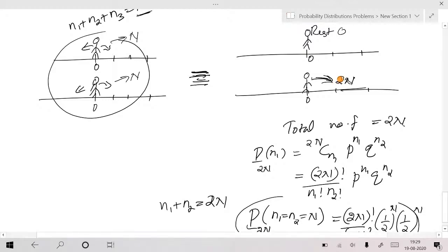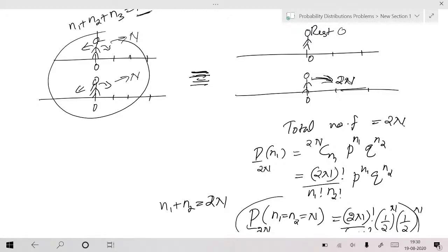Now again, the total number of steps that he takes is 2n. Better not to say that each time he takes 2 steps. That's not possible. Each time he can take only 1 step. But these two are equivalent. It is just similar to fixing your frame of reference at one of the persons and observing the other. Fixing the frame of reference is happening because we are telling them they two will meet again at that point. That is the underlying reason.